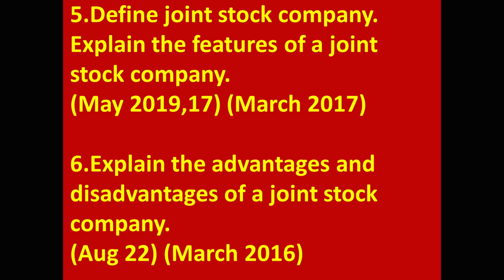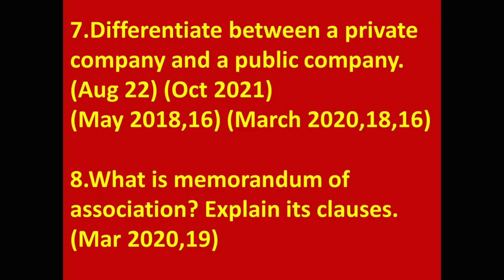6th, explain the advantages and disadvantages of a joint stock company. Here, advantages and merits are both the same. Disadvantages, limitations, demerits, these three words are the same. 7. Differentiate between a private company and a public company. 8.